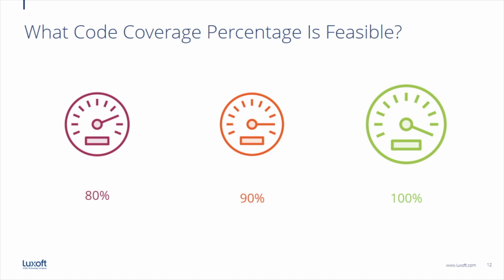90%, the step between 80% and 90% is pretty hard to achieve, especially when you are getting closer to 90%, it may be hard to write tests that are covering the remaining parts. Can we achieve 100%?